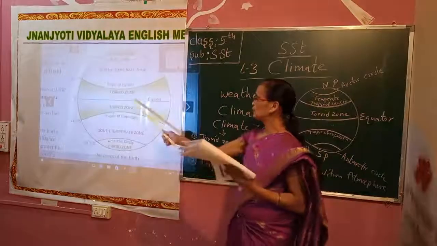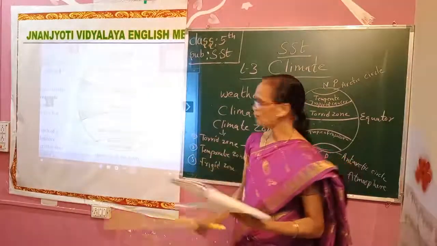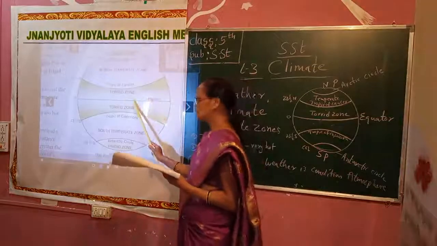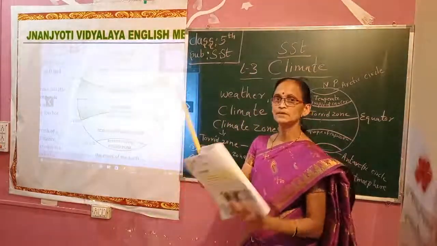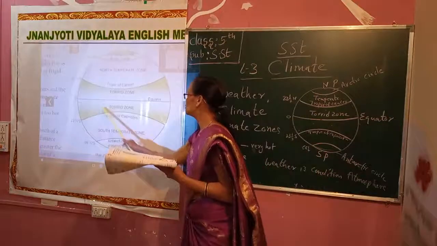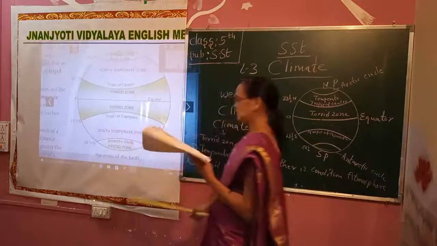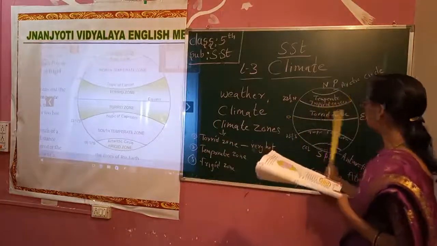Next, the tropical climate. What type of climate is there in the torrid zone? Tropical type of climate is there in the torrid zone.